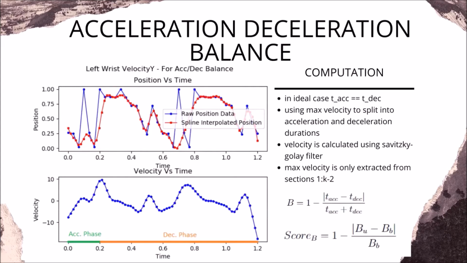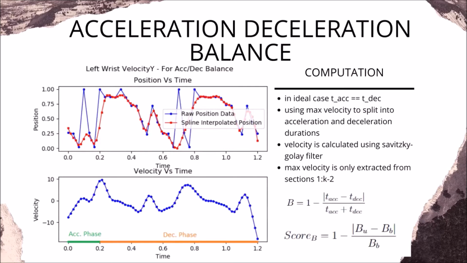The ideal case happens when the time of acceleration is equal to the time of deceleration, producing a maximum balance. The balance score B, as described in the equation, can be used as a valid score, but to ease the penalty on the user and to standardize every feature to be compared against its corresponding benchmark feature, it is further compared with the balance score of the benchmark to measure how much it deviates from the benchmark's balance score.